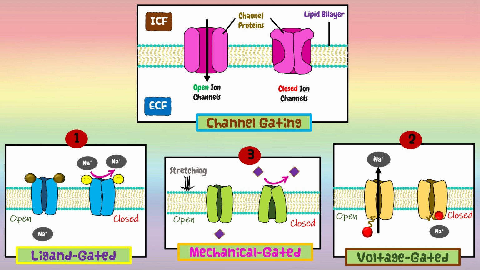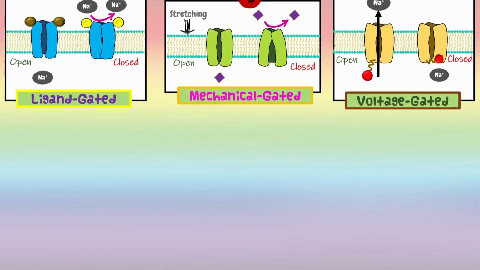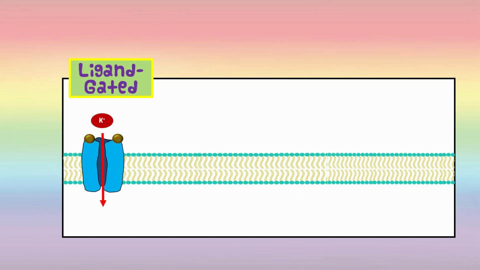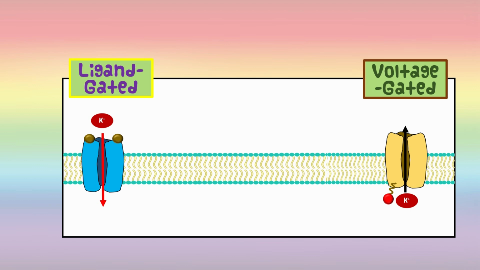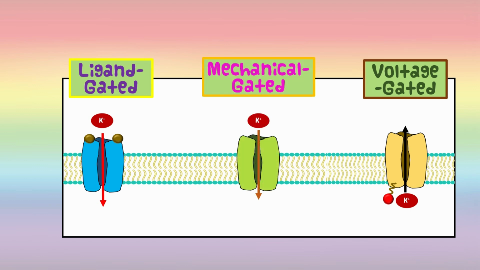A single type of ion may pass through several different types of channels. For example, a membrane may contain ligand-gated potassium channels, voltage-gated potassium channels, and mechanically gated potassium channels. So this was all about this section. In our next section, we will discuss the role of diffusion in mediated transport systems.